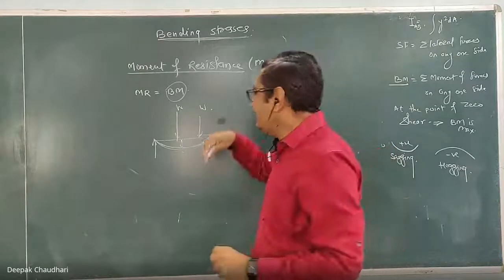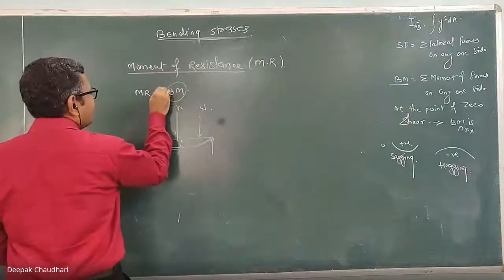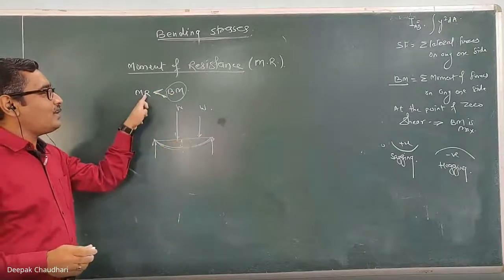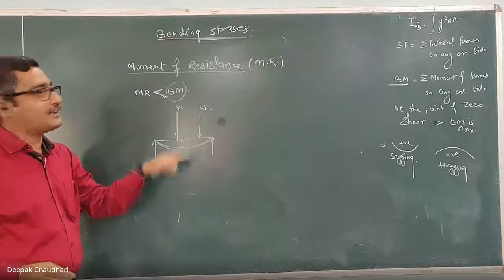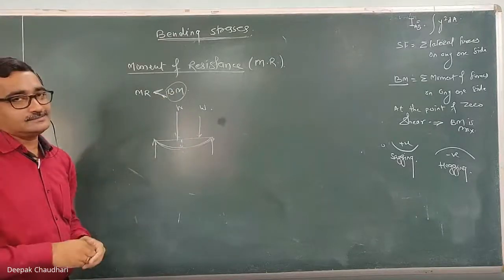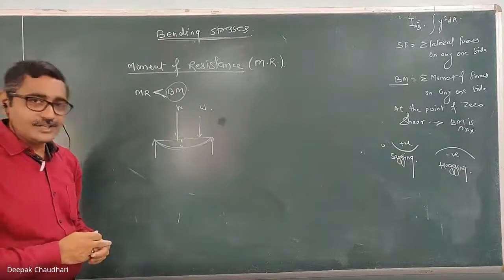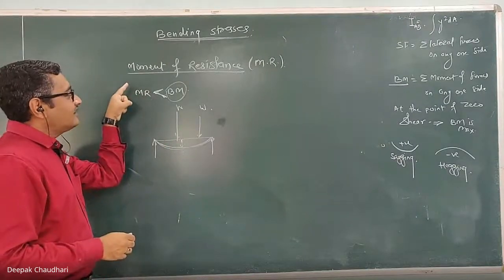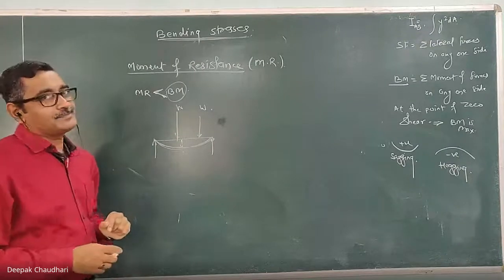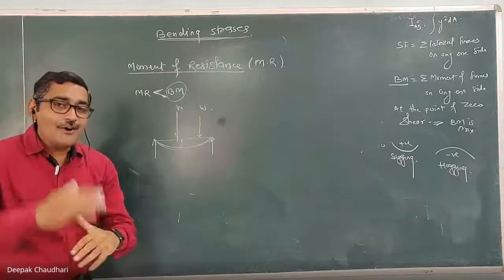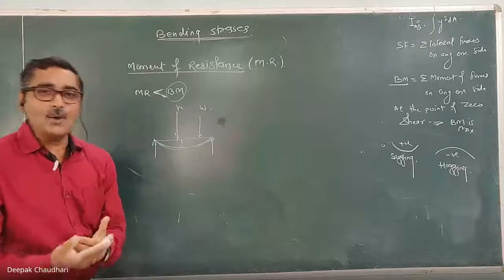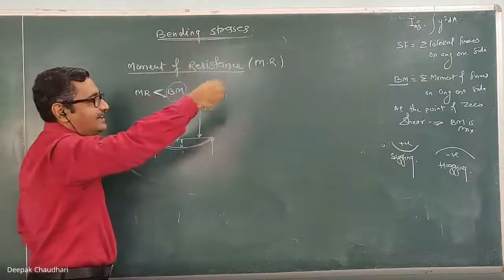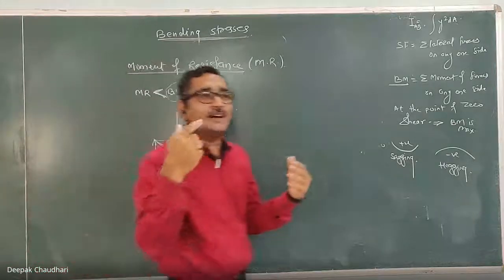In the case when the bending moment is greater than the moment of resistance: moment of resistance is the property of the material. Moment of resistance does not depend on the loading, whereas the bending moment depends on the loading. Understood? So when the resistance offered by the beam material against bending is less than the bending moment, if the bending moment becomes greater, the beam will fail because of the bending.